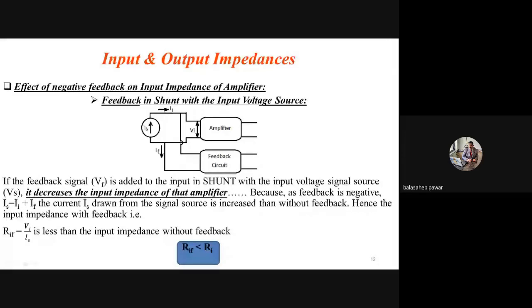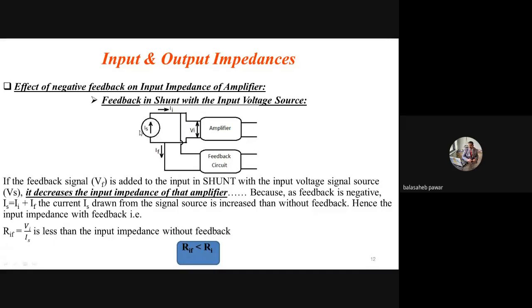So as feedback is negative, IS equals II plus IF, the current IS drawn from the signal source will get increased by negative feedback. That means if feedback is not there, this is the value of IS, and if feedback is there, this is the value of IS. As it is opposite in direction, if there is negative feedback, more current will get drawn from this input current source.